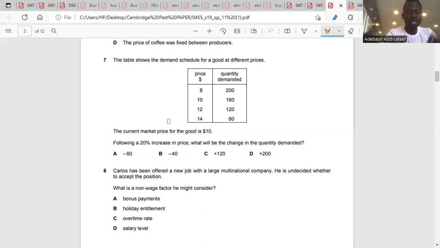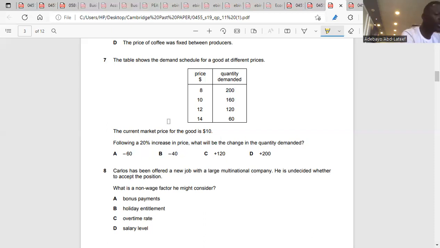Oh yes, look at it, please. Let's go back here. If the original price is 10, are you there? If the original price is 10 and the 20% increase gives us 2, right? 2 plus 10 is 12. Yes or no? Yes. So 10 plus 2 gives us 12. So at a price of 10, the original quantity was 160.